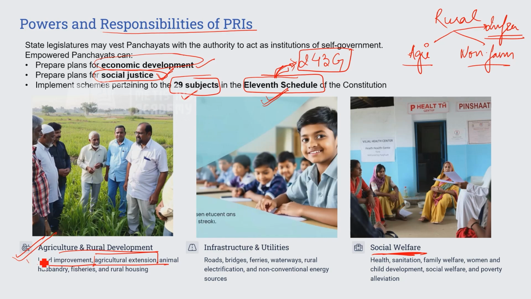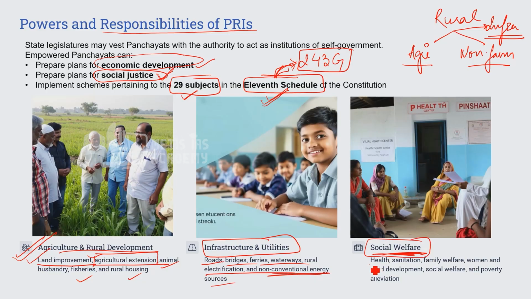So land improvement is one, agriculture extension is one, animal husbandry, fisheries and rural housing. Next, for infrastructure, you have roads, bridges, ferries, waterways, rural electrification, and non-conventional energy sources.